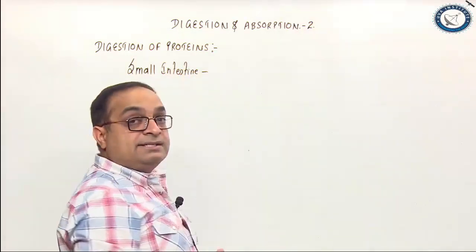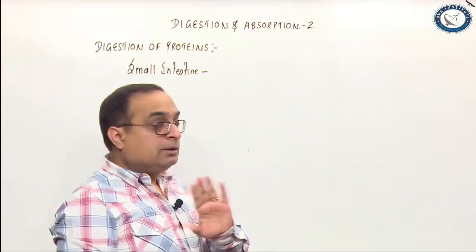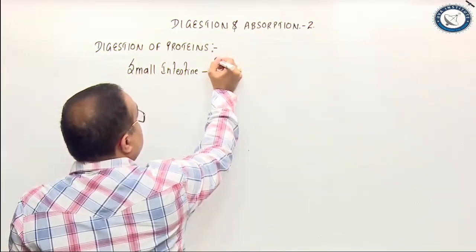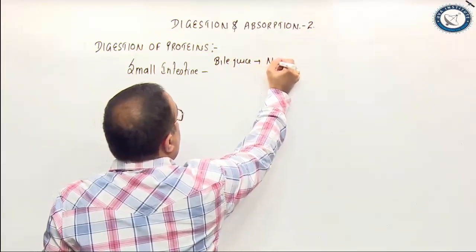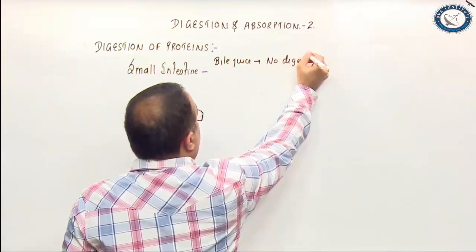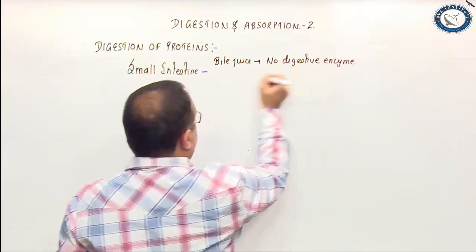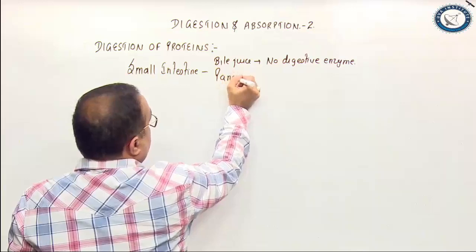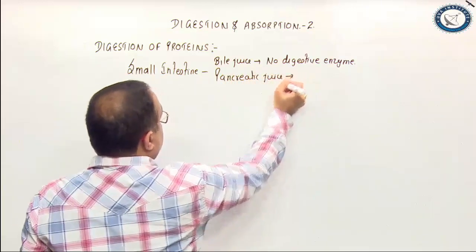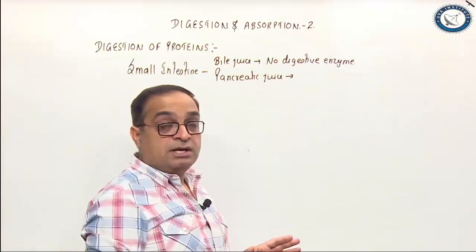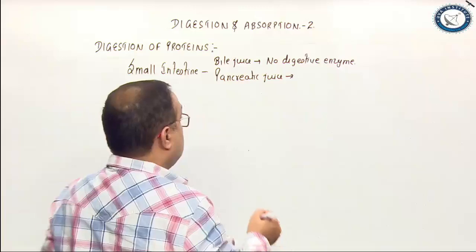We know that small intestine receives 3 digestive juices. Number 1, bile juice. Bile juice doesn't contain any digestive enzyme. So for bile juice, I am writing no digestive enzyme. Next is pancreatic juice. Pancreatic juice is the richest digestive juice.